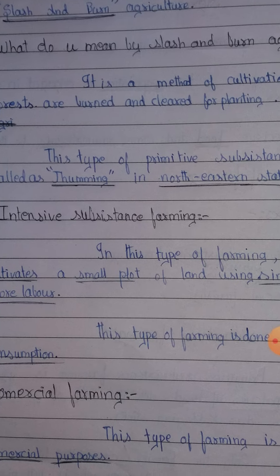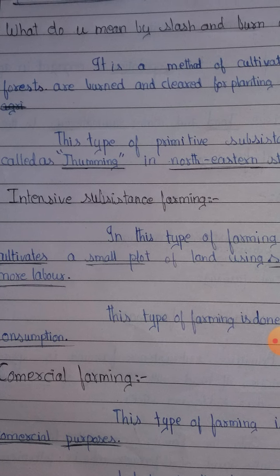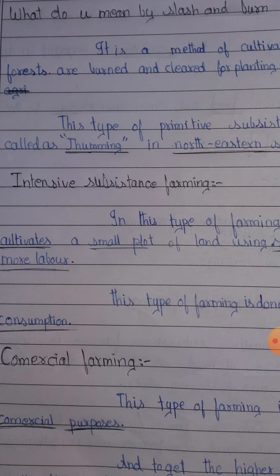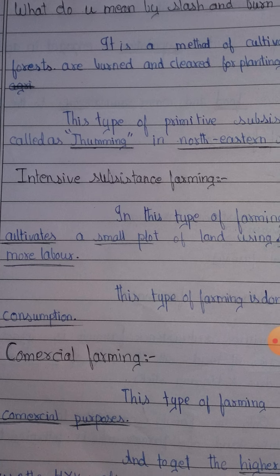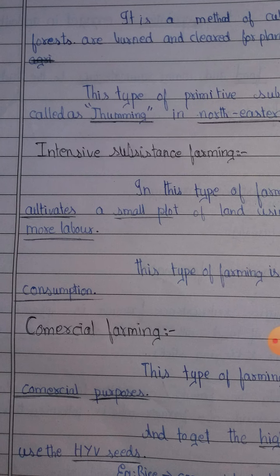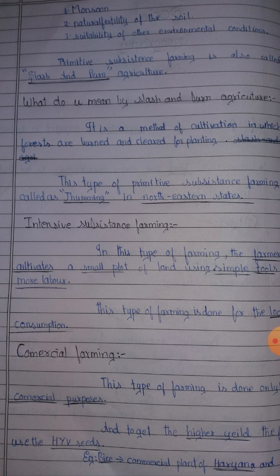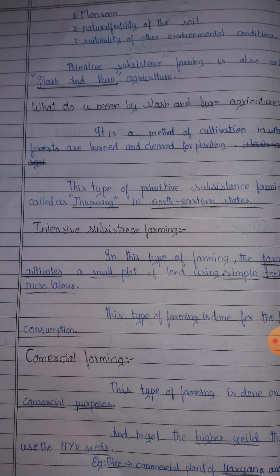Our next topic is intensive subsistence farming. In this type of farming, the farmer cultivates a small plot of land using simple tools and more labor. This means the farmer will have a small plot, and in that small plot he will farm using more labor and simple tools.